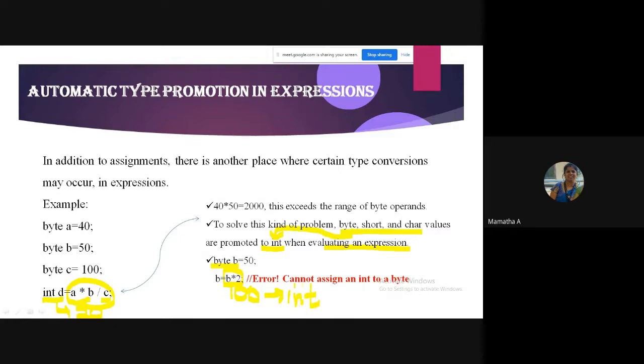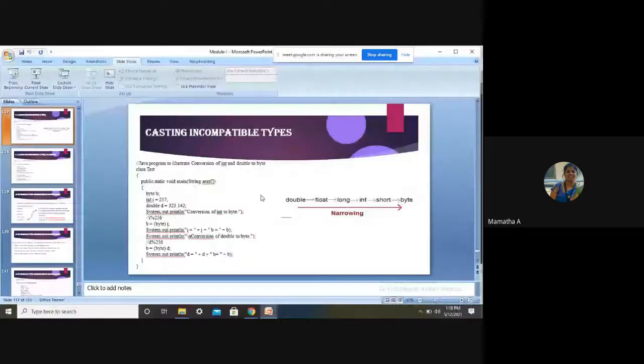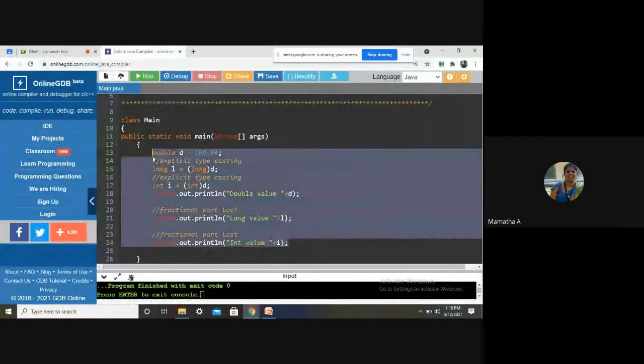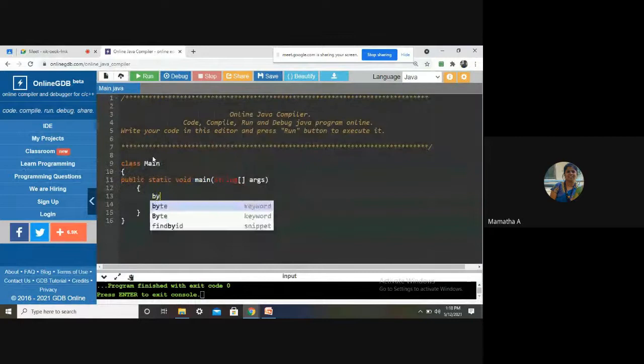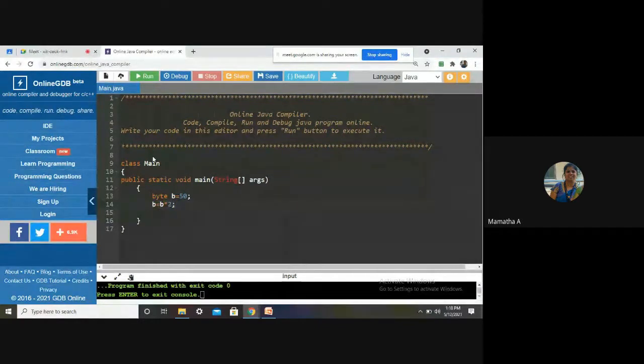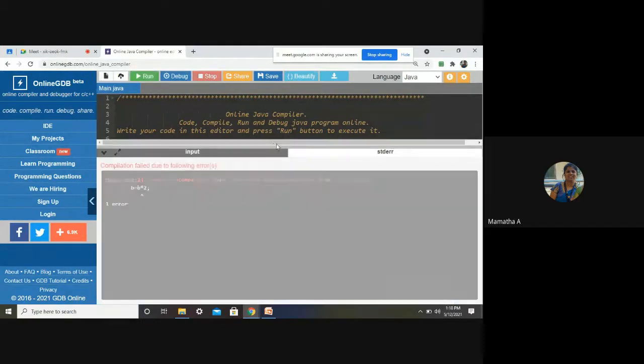So I get an error here. The error will be: cannot assign an int to a byte. I'll explain to you all, and you should give me the solution. What is the solution for the same? Suppose I give byte B equals 50 and I give B is equal to B star 2. So I'll just execute and show you what will happen.